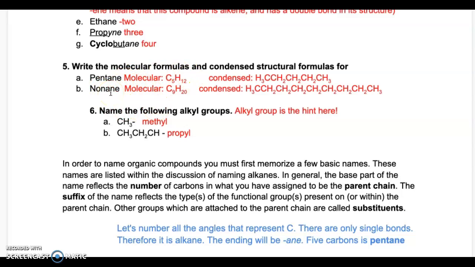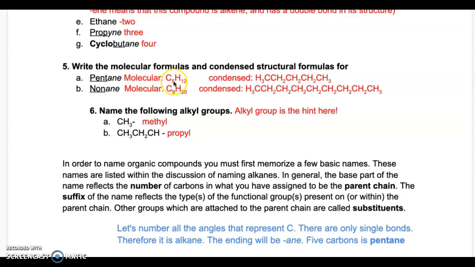So for alkanes, alkenes, and alkynes, it is very easy to find the formula if you know the number of carbons in the structure. So the formula is going to be the number of carbons. For hydrogen, it's going to be the number of carbons multiplied by 2 and plus 2 extra. So if we can see there are 5 carbons, 5 multiplied by 2 is 10 and plus 2 more is 12. For C9, it's going to be 9 multiplied by 2 is 18 and 18 plus 2 is going to be 20. So this is how you can figure it out. You can also probably look it up if it's easier for you.